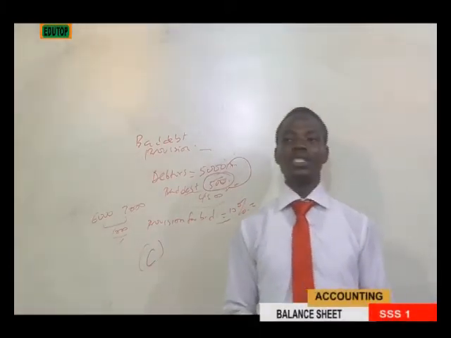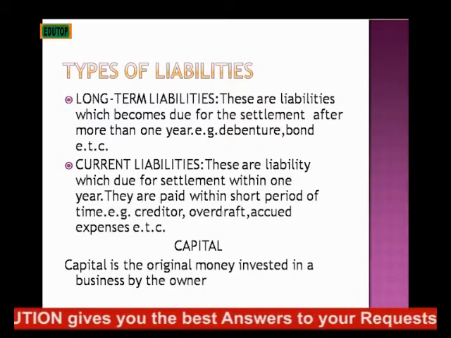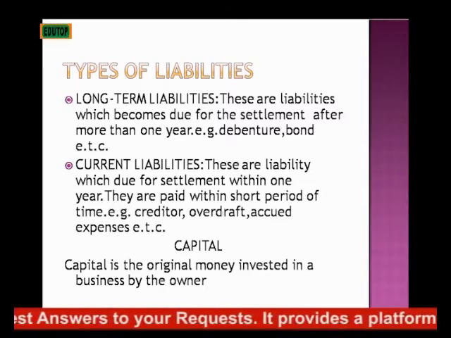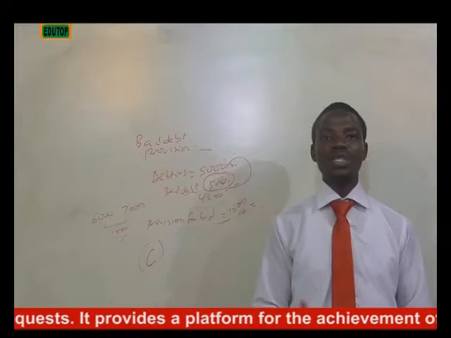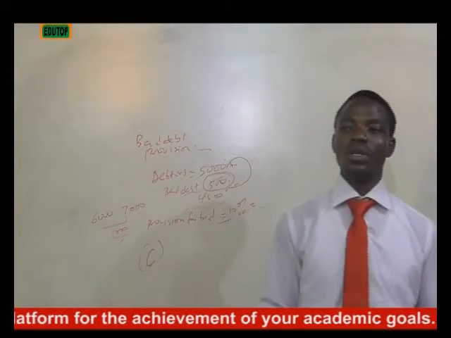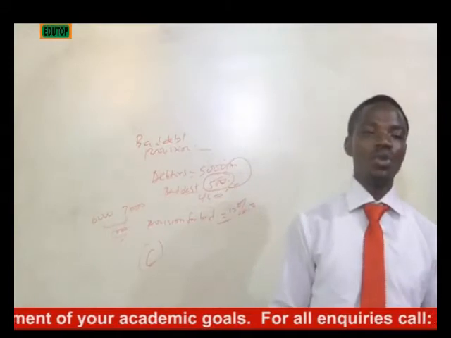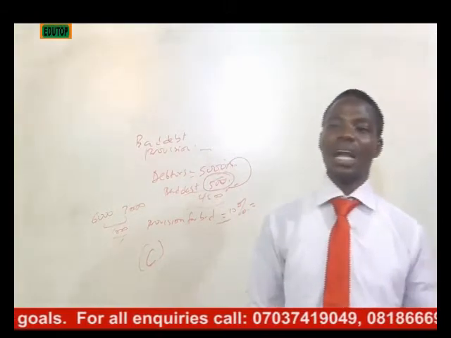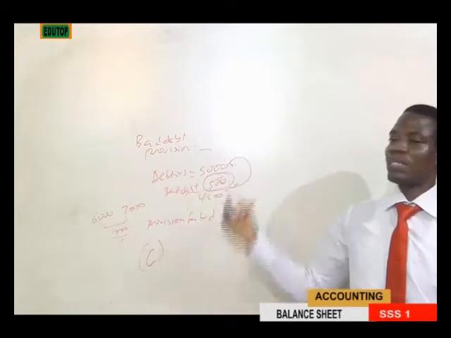Then likewise, we have current liability. These are liabilities which are due for settlement within a year. And that's why in the financial statement, they are classified in the balance sheet. So current liability, these are the liabilities, like when you get a loan that you have to pay within a year. So it is classified under current liability. That's why we have creditors, we have overdraft, we have accrued expenses. Anything that you accrued or outstanding, you can also call it owing and the like. So they are classified under current liability. Then here, that takes us to capital.